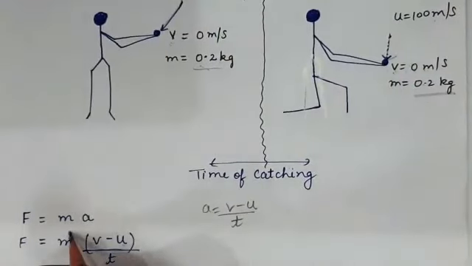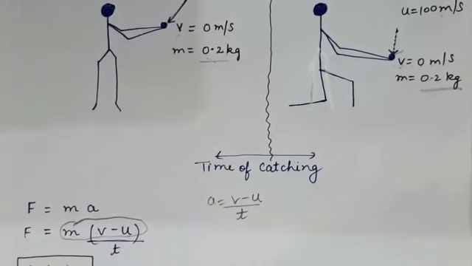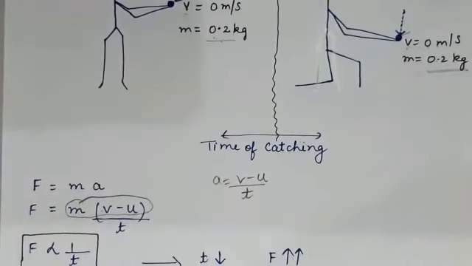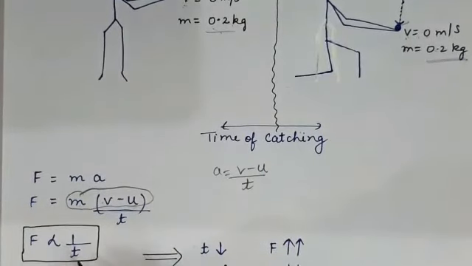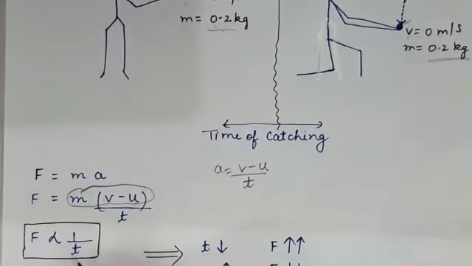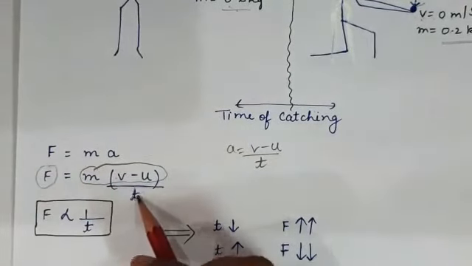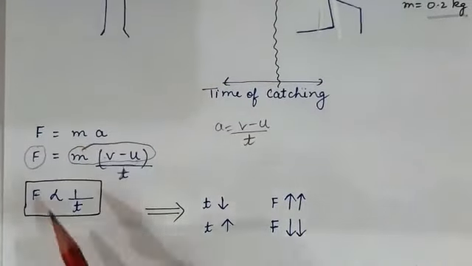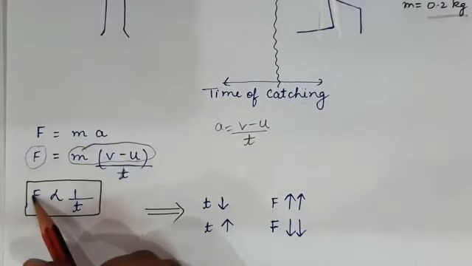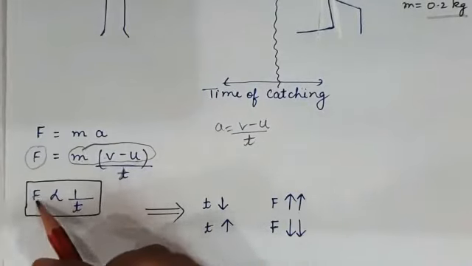It means the above three quantities are same in both the cases. So what we can say? We can say that force is inversely proportional to time taken. This quantity becomes inversely proportional to time. What does it mean? If force is more, time is less. If time is more, force is less.